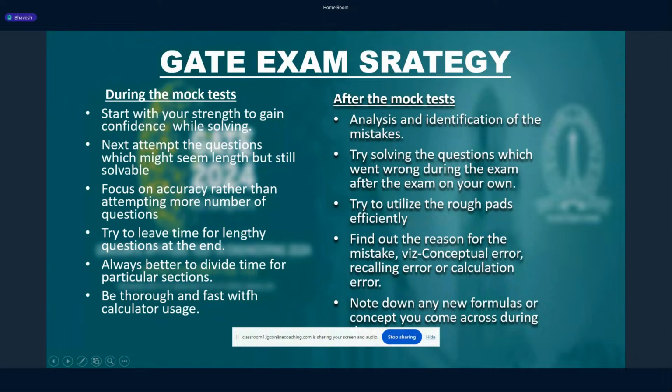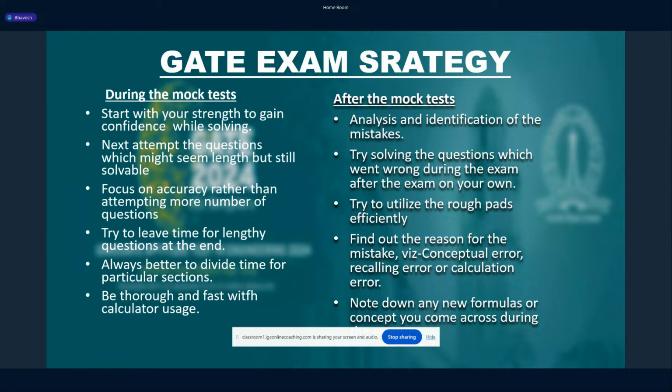And whichever questions went wrong during the exam, you should try them on your own after the exam with a peaceful mind once again, without looking at any books and formulas. You just try to solve that question again on your own. If even after that you are not able to solve that question, then you can look into the relevant concepts or material which you might have, and if even after that you are not able to solve it, then you may share that question in ICC's doubt solving forum. That should be your last option.